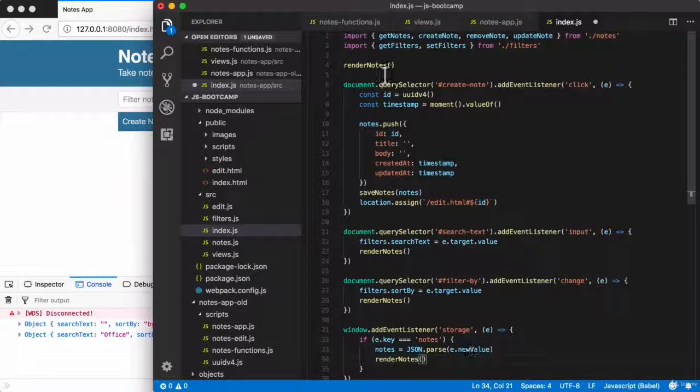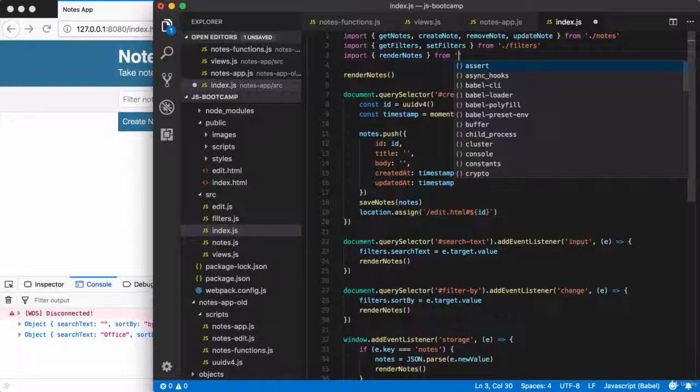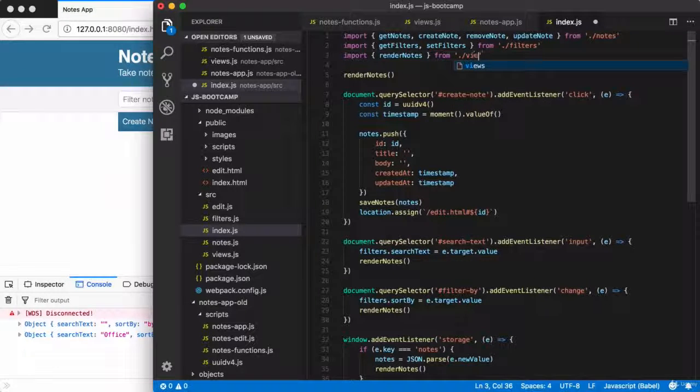While we're on the topic of renderNotes, currently it's not imported into this file. It's going to be important to actually add that. Let's get that done. I'm going to import renderNotes, and I'm going to grab that from right here, /views. Excellent. So now renderNotes is going to work as expected.